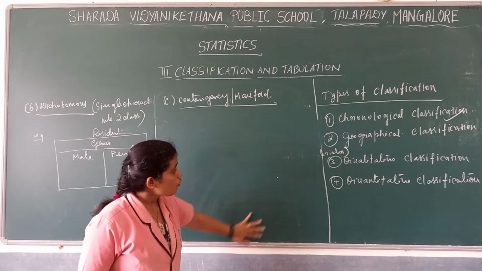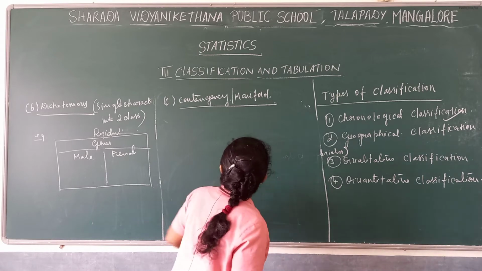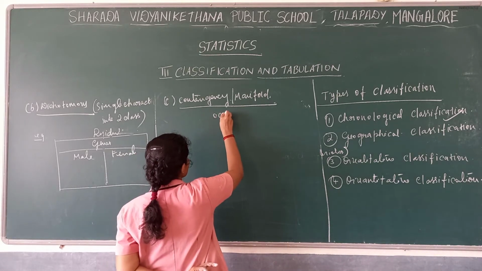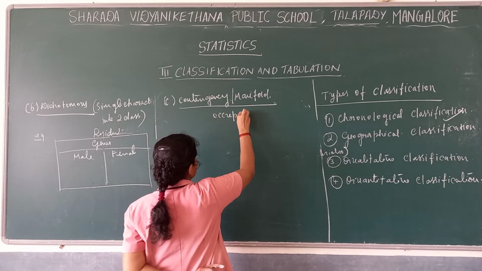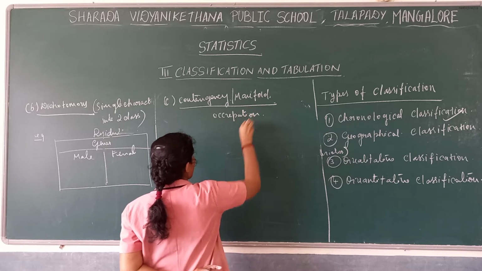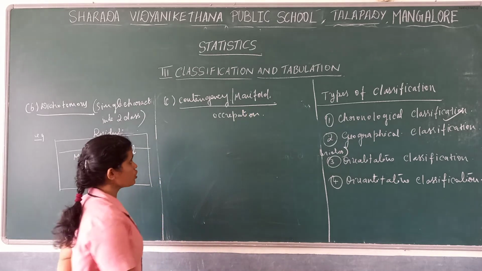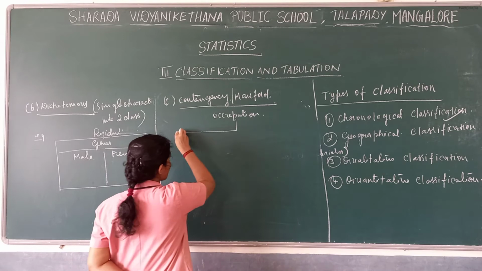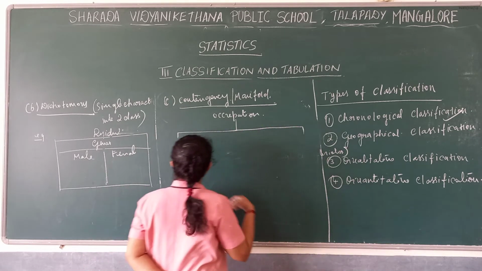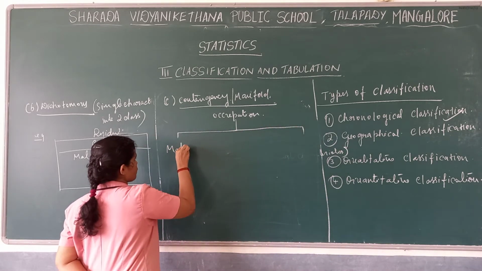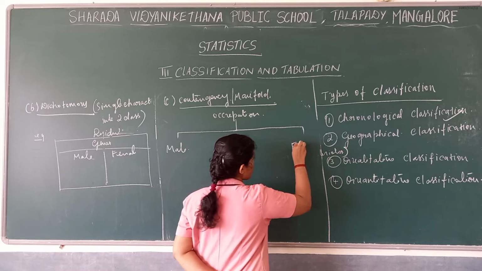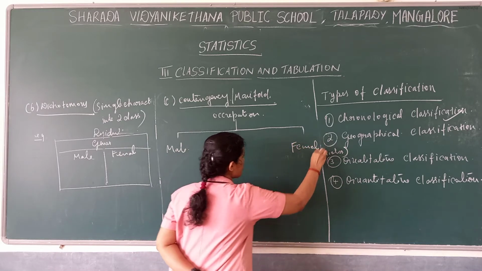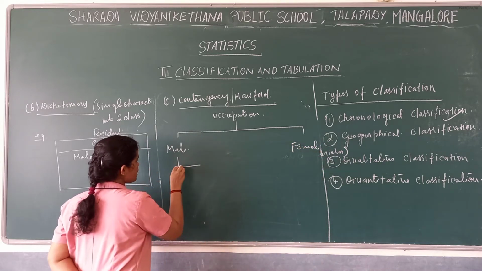How we divide? For example, we take here, initially it is about occupation. Male or female.